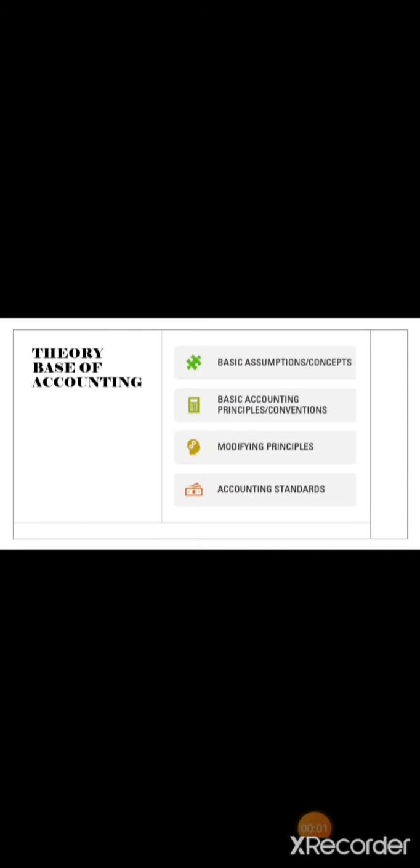Based on these, the theory base of accounting comprises basic accounting assumptions, basic accounting principles, modifying principles, and accounting standards, which are generally referred to as generally accepted accounting principles. These are the guidelines and practices that are followed while recording transactions and in preparing financial statements.